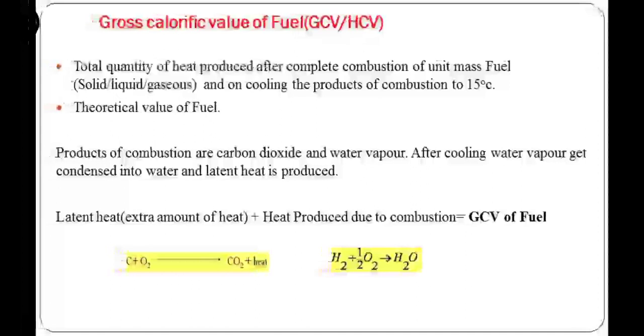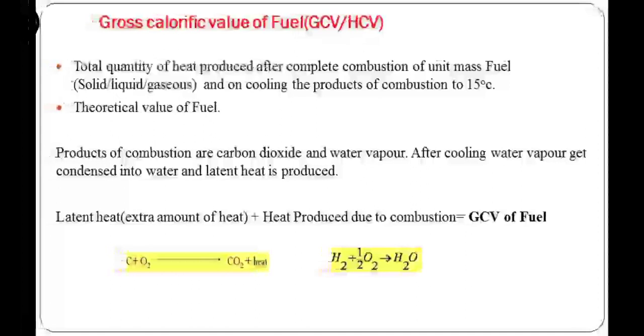Along with water vapors and carbon dioxide, we also get sulfur containing gases and nitrogen containing gases. The condensation of these gases is not possible at room temperature. So the extra heat produced at the time of combustion is only due to the condensation of water vapors into water.